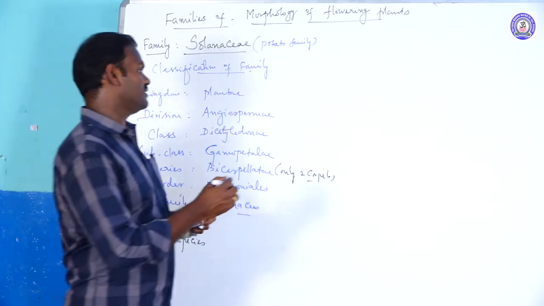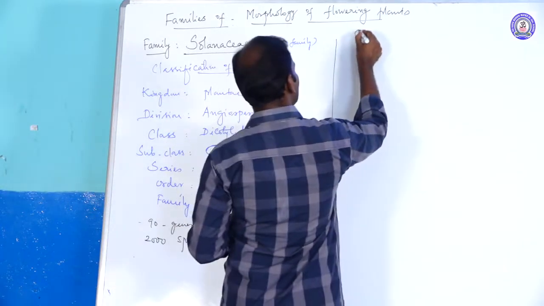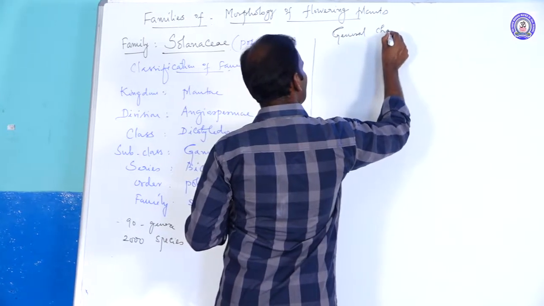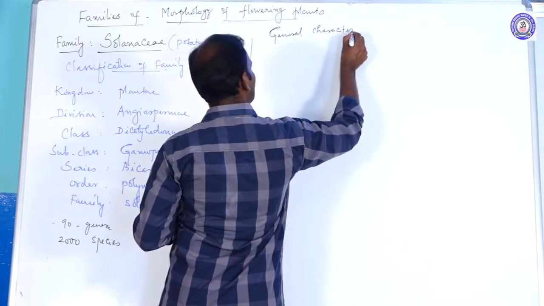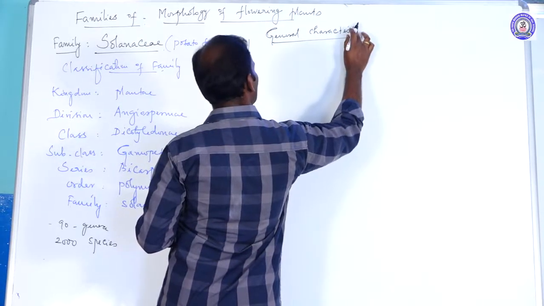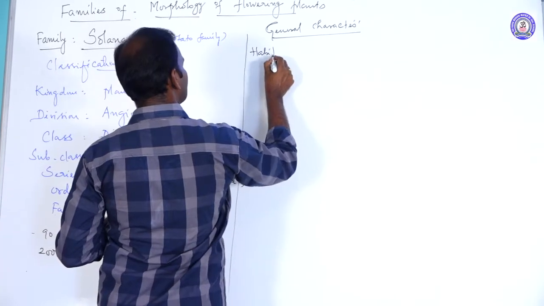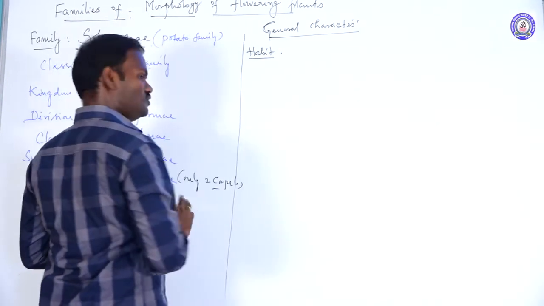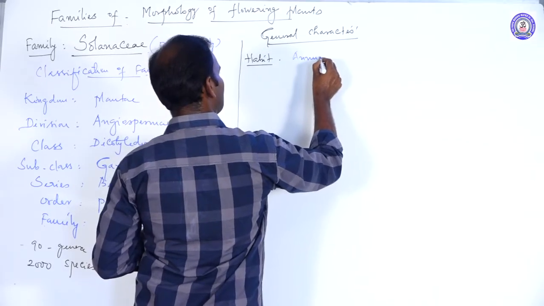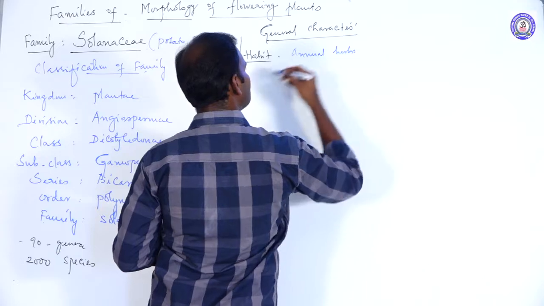If you take the general characteristic features of this family, the first one is habit. Some species are annual herbs.